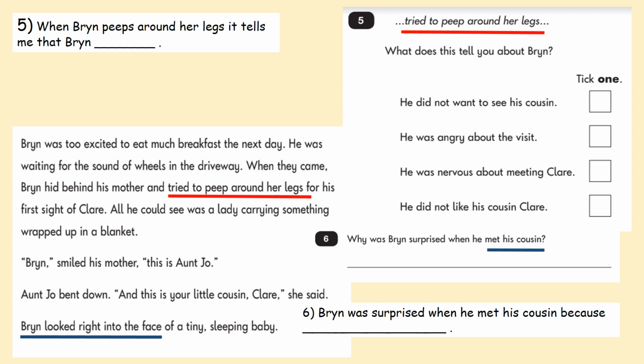So you should have the sentence stem in your book. When Bryn peeps around her legs, it tells me that... What does it tell us? Did he not want to see his cousin? Was he angry about the visit? Was he nervous? Or did he not like his cousin Claire? So here you've got the information.